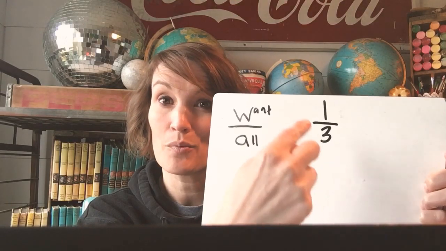So let's look at our class. What is the probability if I put everyone's name in a hat and drew out a name? What is the probability that I drew a boy? So in our classroom, we have 3 students, 2 are girls and 1 is a boy. So the probability that I would draw a boy is 1 out of 3, the total number of students.